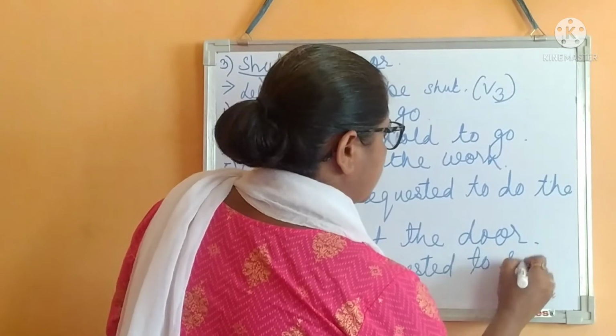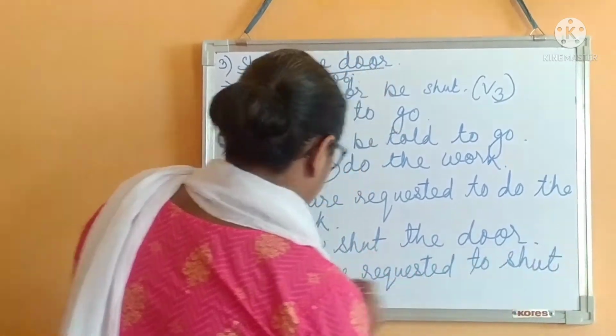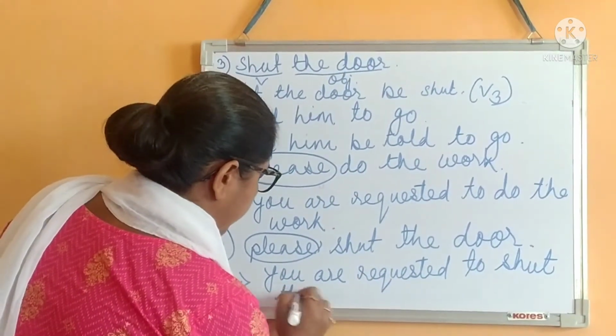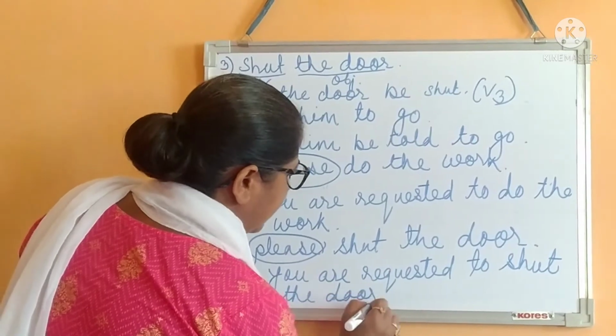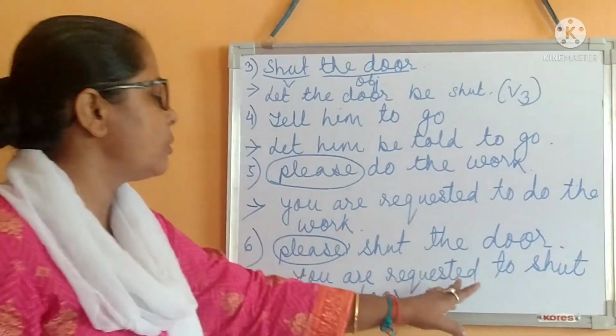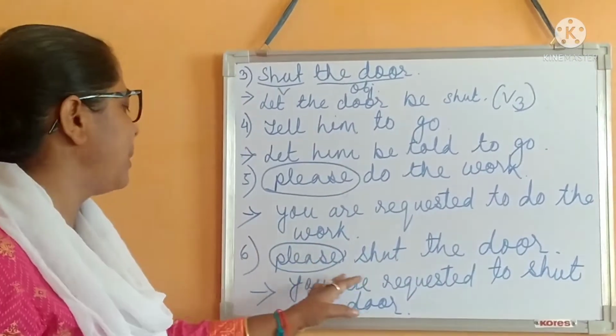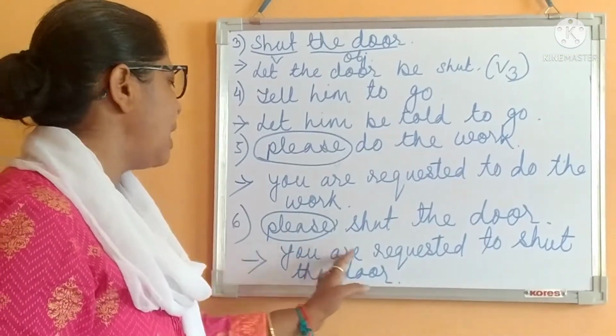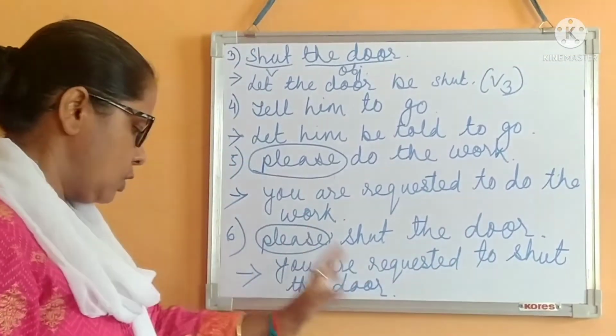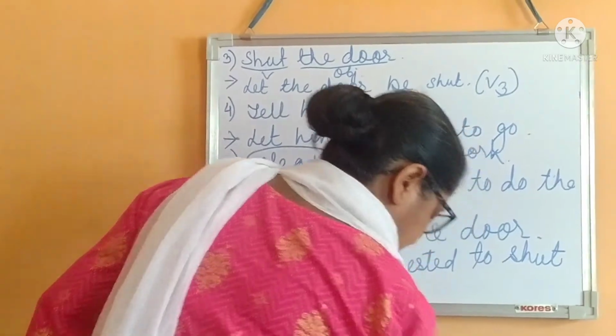You are requested to shut the door. Please implies request. So you are requested to shut the door.